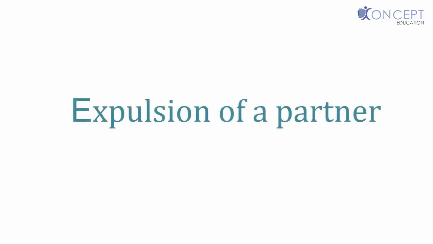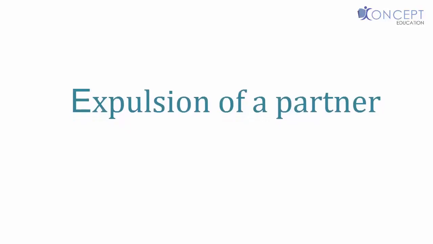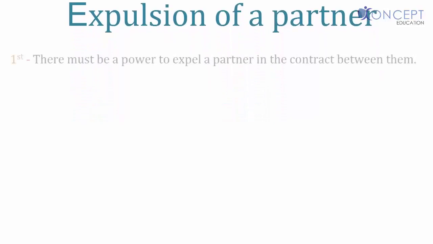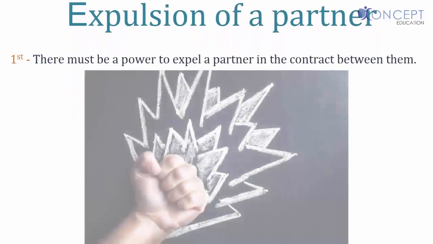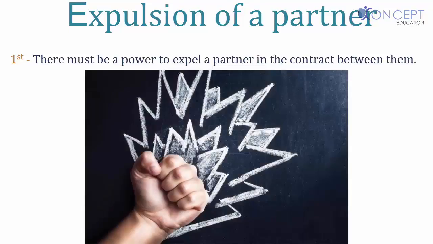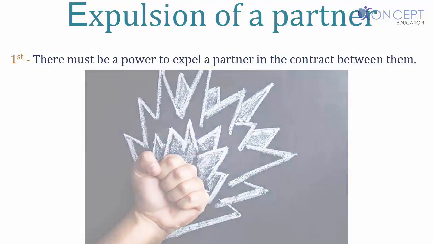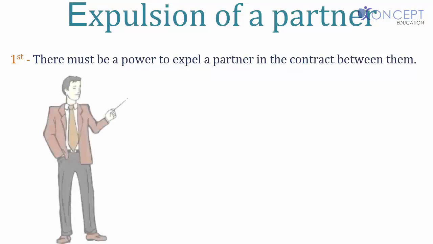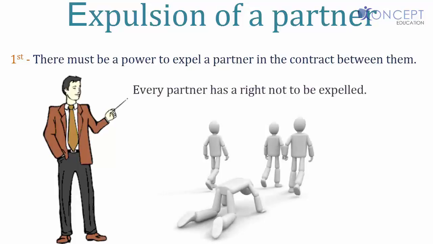Well, now let's look at the expulsion of a partner. A partner may be expelled from the firm in three conditions. First, there must be a power to expel a partner in the contract between them. If you remember, while studying the rights of a partner, we studied a right which said every partner has a right not to be expelled.